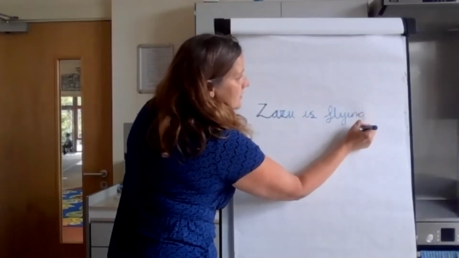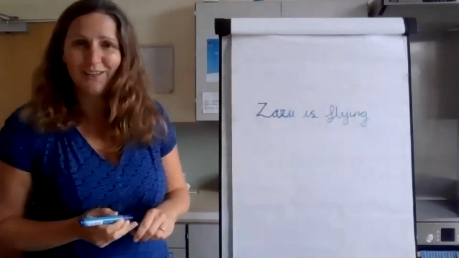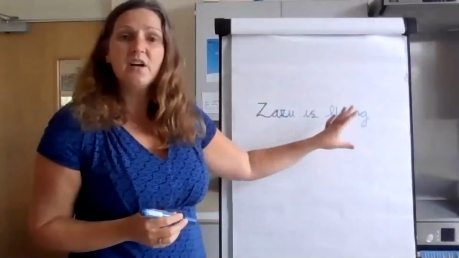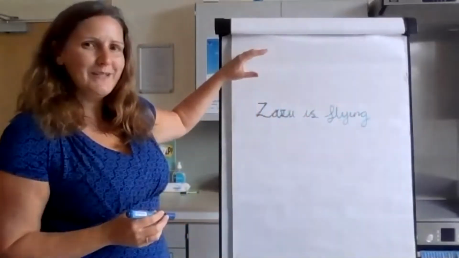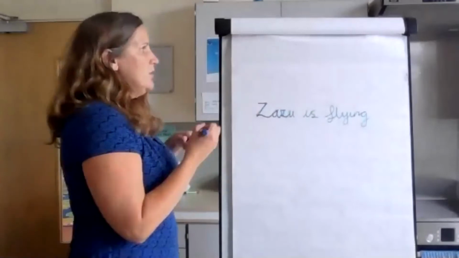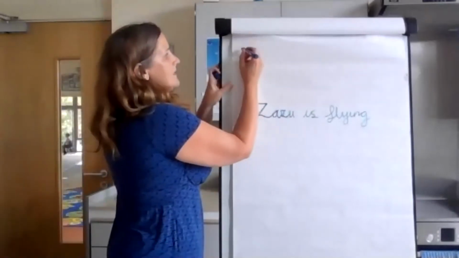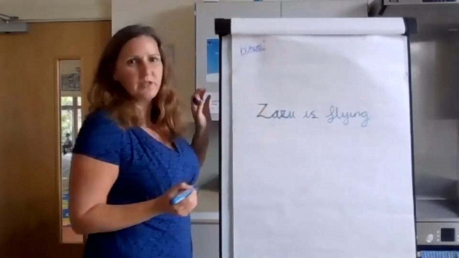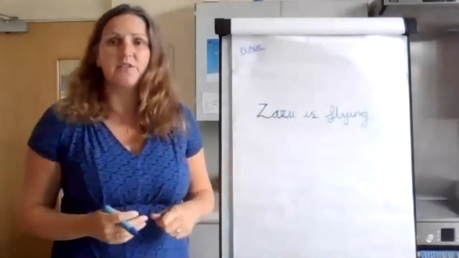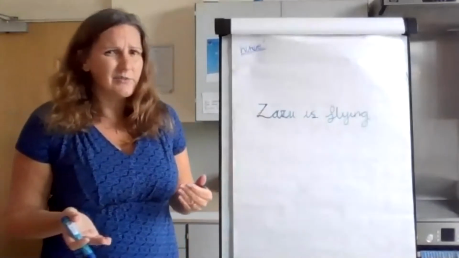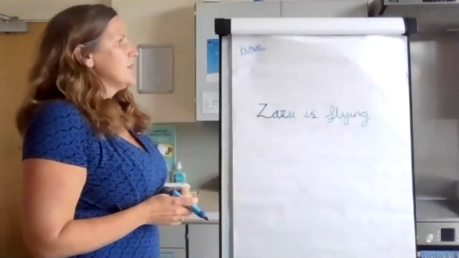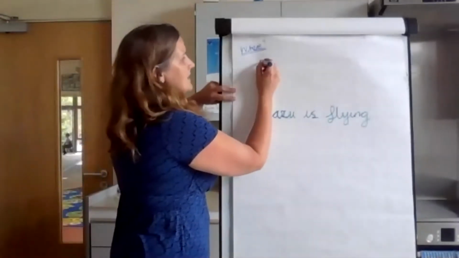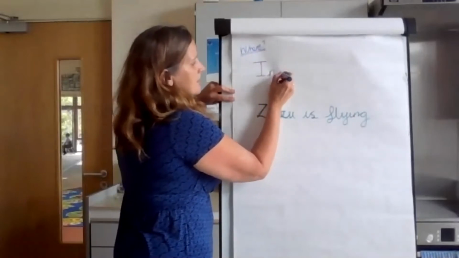Now, what I've been doing with the year twos on the online lessons is that we're looking at adding a bit more to our sentence. So Zazu is flying, but before we start talking about him flying, I want to know, where is this activity happening? Okay, so is it behind the tree, Zazu is flying? Is it underground, Zazu is flying? I don't think that makes any sense. So I'm going to put the most obvious place that Zazu is flying. I'm going to put in the air.